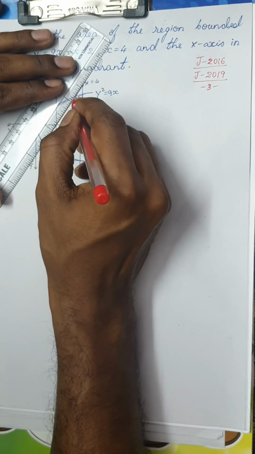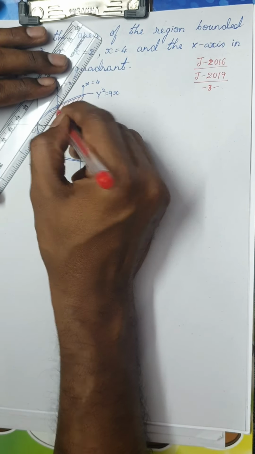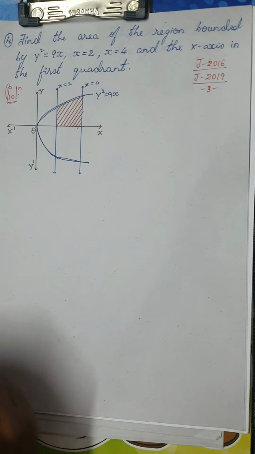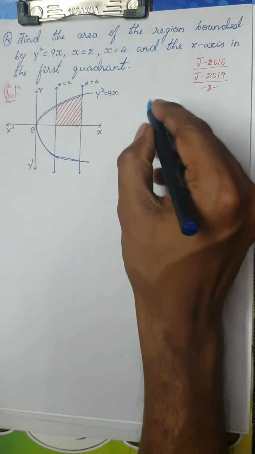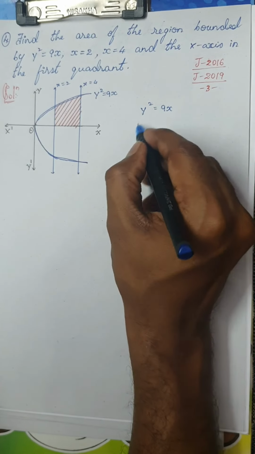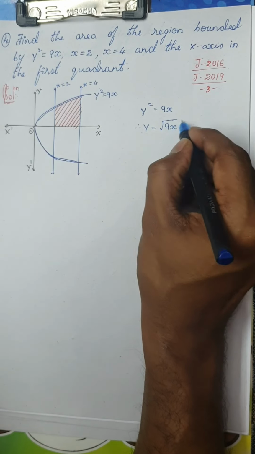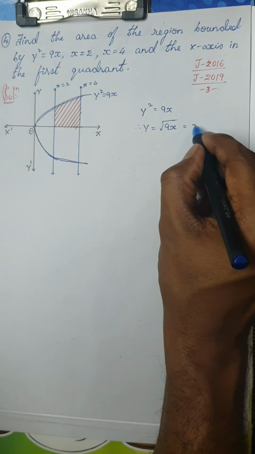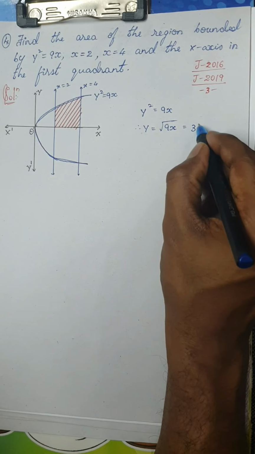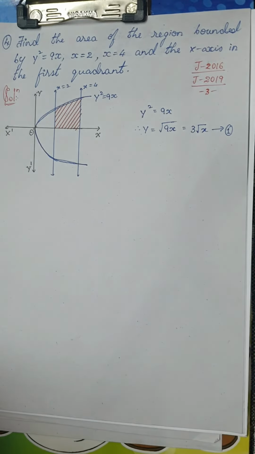You have to understand the question neatly, then the working becomes very simple for you. So shall we start? We have y square is equal to 9x, therefore y would be root of 9x. We know 9 is a perfect square, so root 9 would be 3, so y is 3 root x. Let me take it as equation 1.